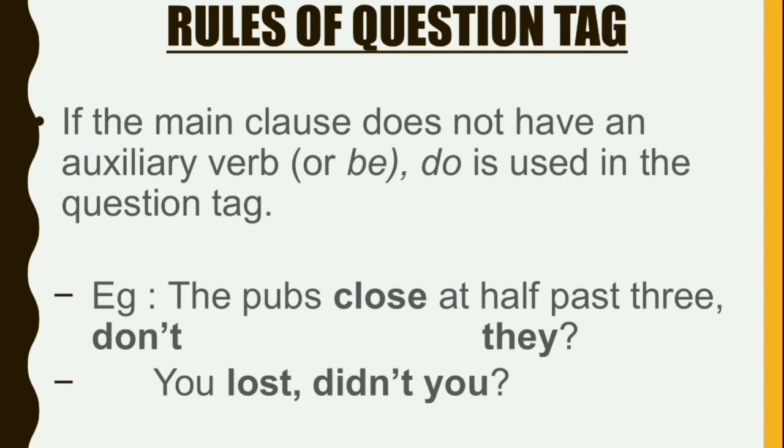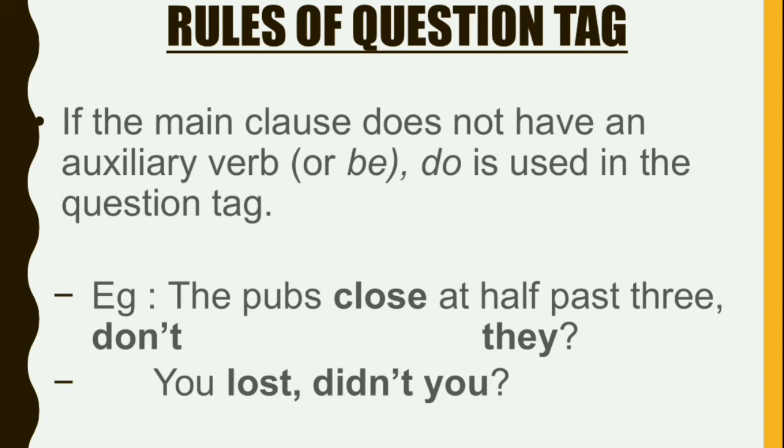Look at the example. The pubs close at 3:30, don't they? So here there are no be forms, is, am, are, but only close. It's the present tense. Pubs close. So naturally the question tag becomes don't they.